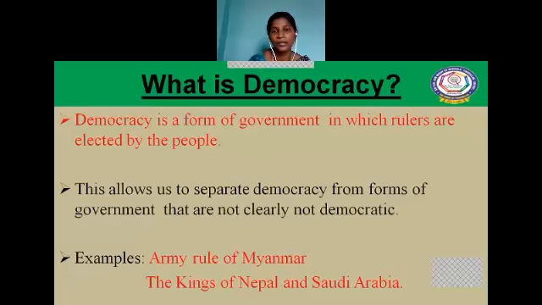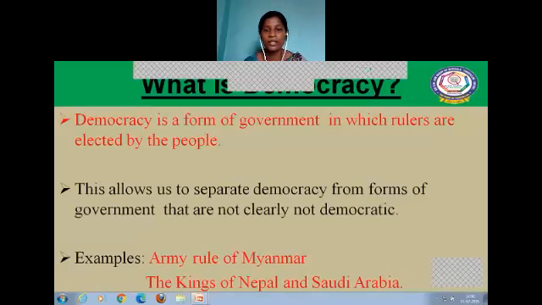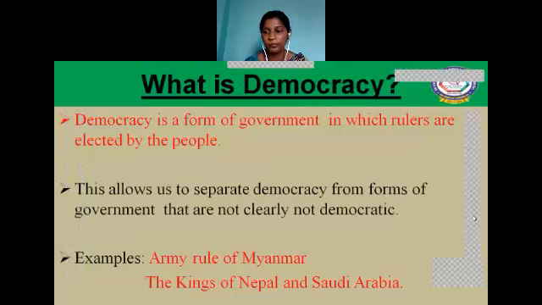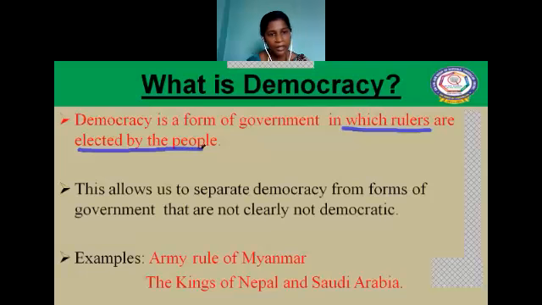The democracy is a form of government in which the rulers are elected by the people. This is a simple and fundamental matter in democracy: democracy means the rulers are elected by the people.